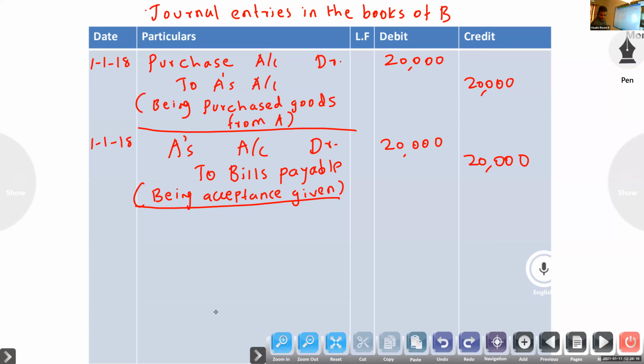So already we wrote the journal entries in the books of drawer. Discounting: no journal entry. No need to write. Next one.